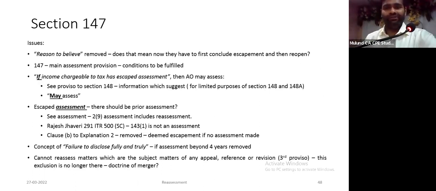Reason to believe has been removed. My first argument is, now you have to conclude that there is an escapement of income only, then you can reopen the assessment.